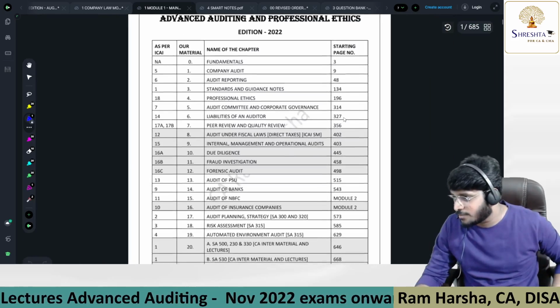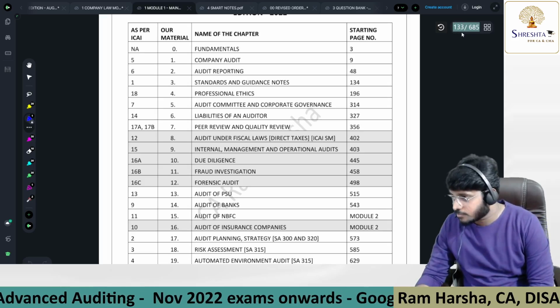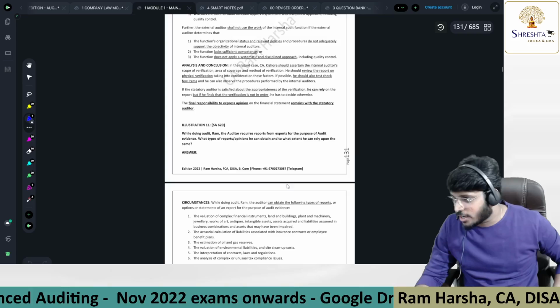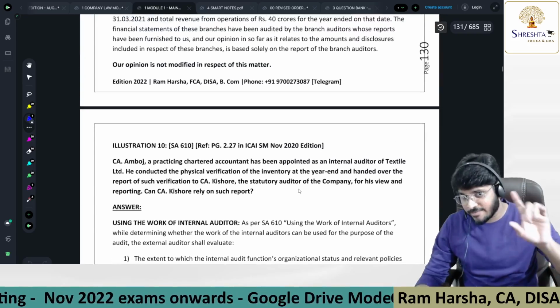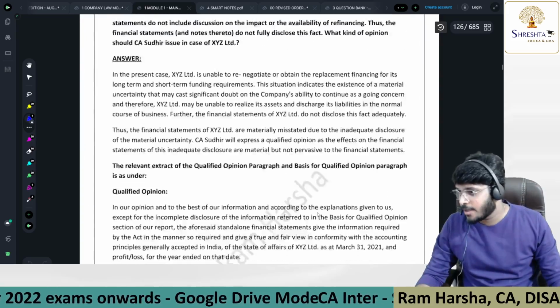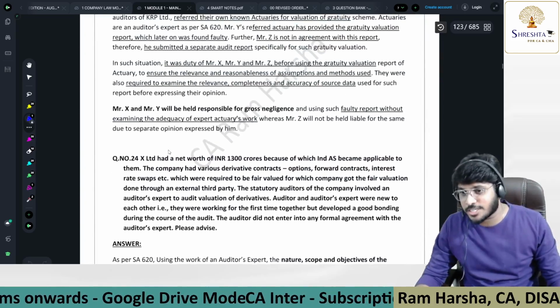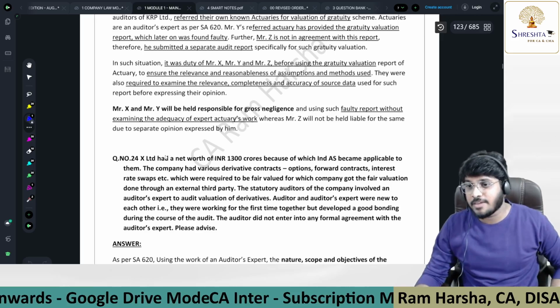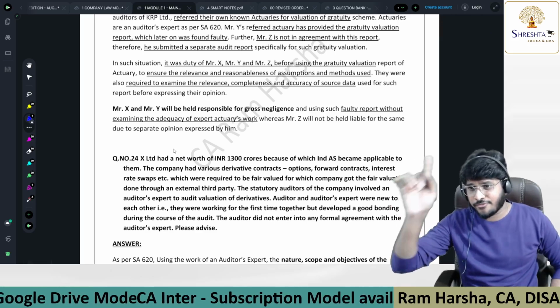Audit report. So you check audit report. Practical questions, illustrations, we are having 11. Audit report, only audit report, we are having 11 illustrations. And in addition to illustrations, we are having 24 practical questions. 24 plus 11, 35.